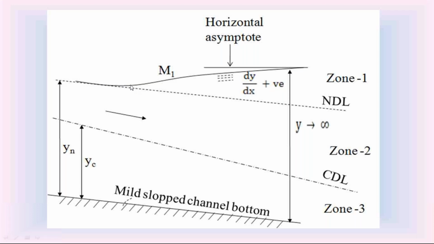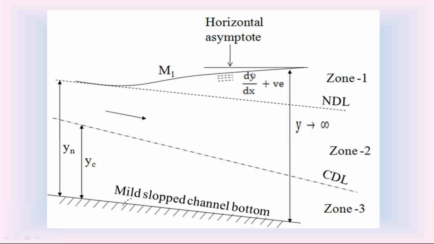The slope dy by dx equal to 0 also represents that on the upstream side, this M1 water surface profile is asymptotic to the normal depth line, because at this normal depth line, the depth of flow is Yn. On the upstream side, Y is equal to Yn. So since the slope dy by dx is 0, on the upstream side this M1 water surface profile is almost horizontal, or asymptotic to the normal depth line.